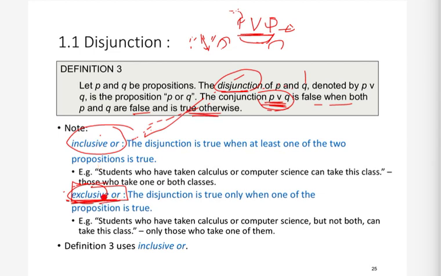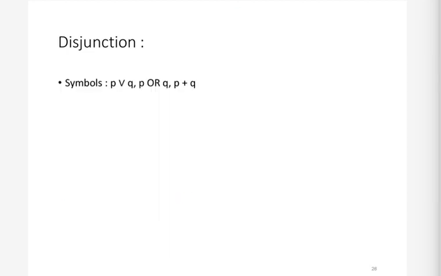Before going to that, let's see the symbol for the disjunction operation. We can use this symbol, which is a very standard symbol, p or q. The name of this symbol is actually or. We can also write it as p plus q, because the behavior of the disjunction operation is similar to the plus operation in mathematics. For example, you know that 1 plus 0 is 1, similarly 0 plus 1 is 1.